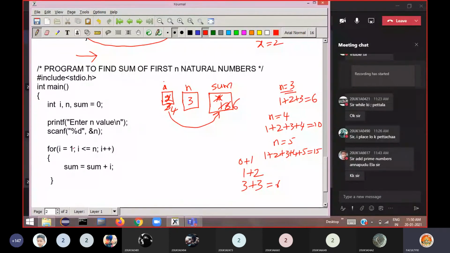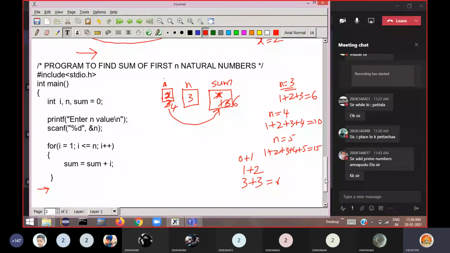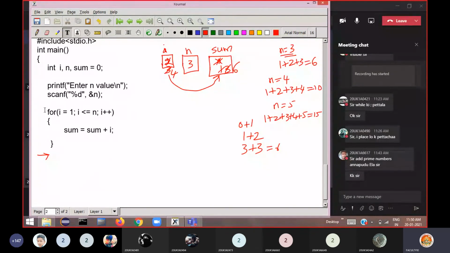When the condition is false, it comes to the statement after the loop. What we want to do after coming out of the loop, you decide, and accordingly you write the code. Inside the loop, I am calculating the sum of first n natural numbers. N is equal to 3 I have given, so 1 plus 2 plus 3 I calculated and stored the result in a variable called sum. So I got the sum value in the variable sum. Once I come out of the loop, if I print it on the screen, then only I'll know. Otherwise, I cannot see that value present in the memory.